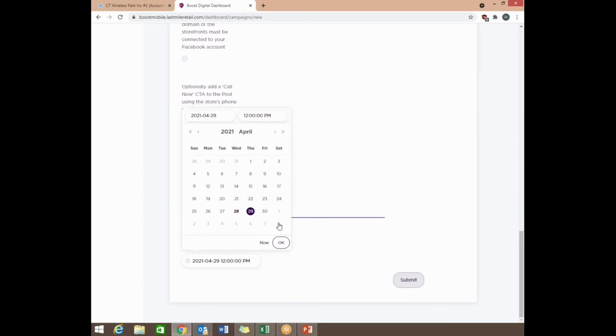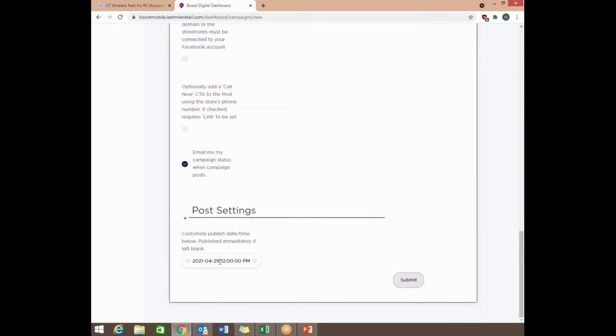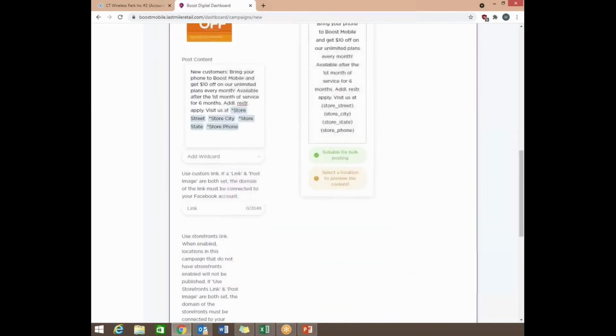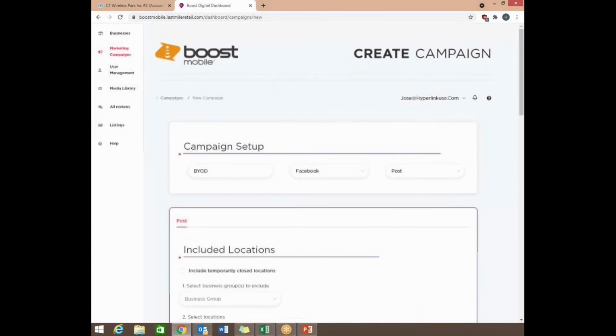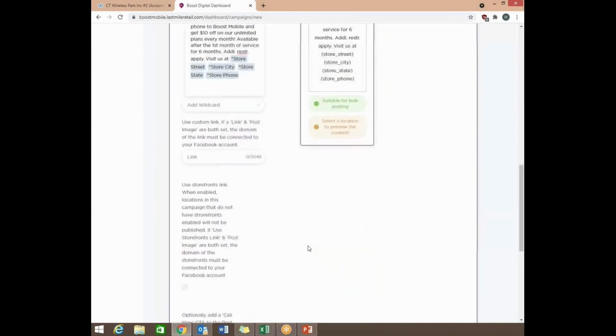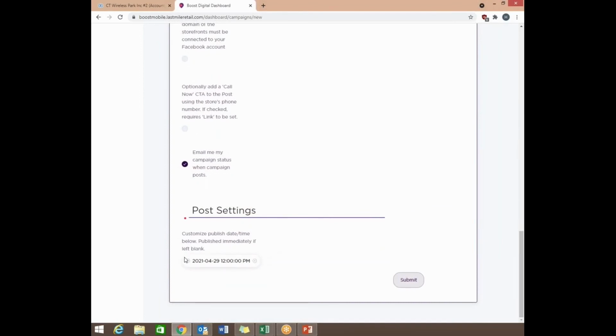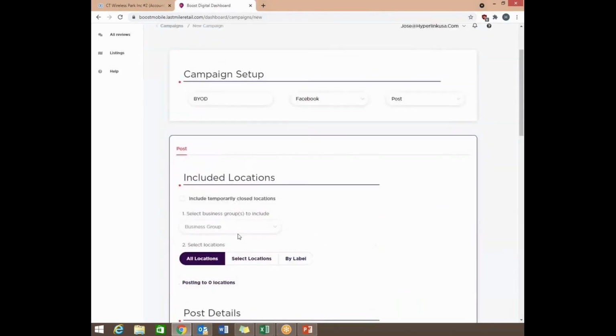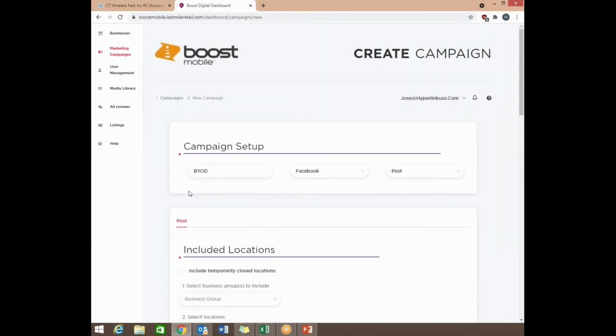Your post has been changed. You just want to verify that it matches to your liking. The date is fine, and the time. Once everything is good to go, all you want to do is simply hit submit, and this will pretty much upload it and have it scheduled for the day that you want it. In this case, it's going to be the 29th, which is Friday at 12 in the afternoon. So let's go back. I'm going to go ahead and cancel this